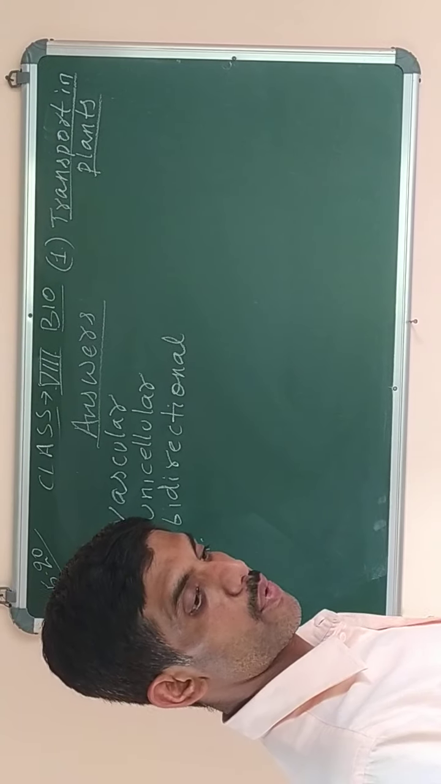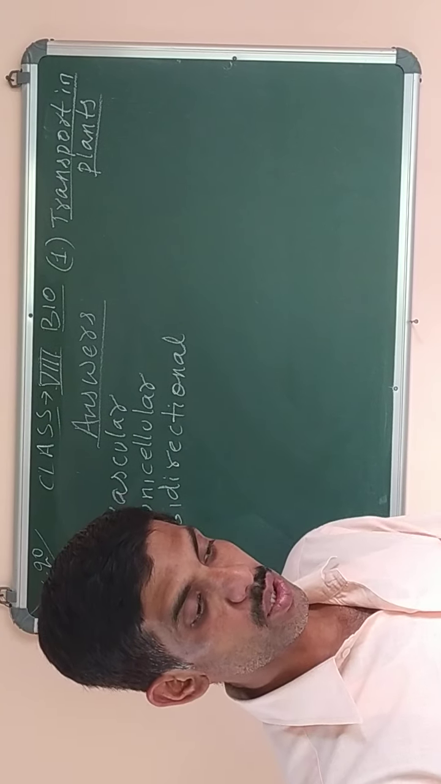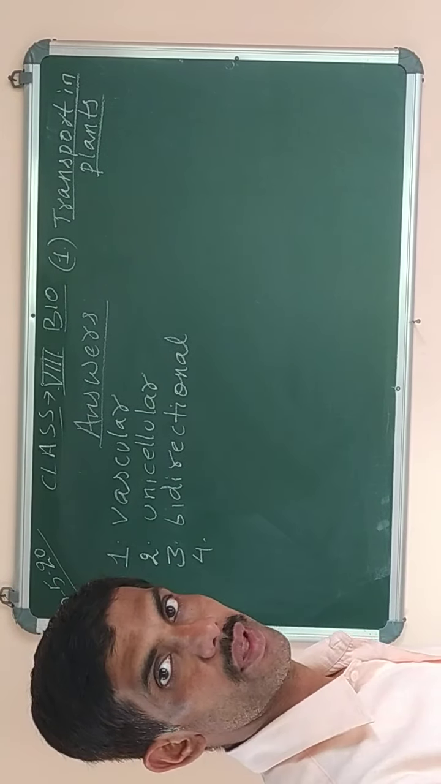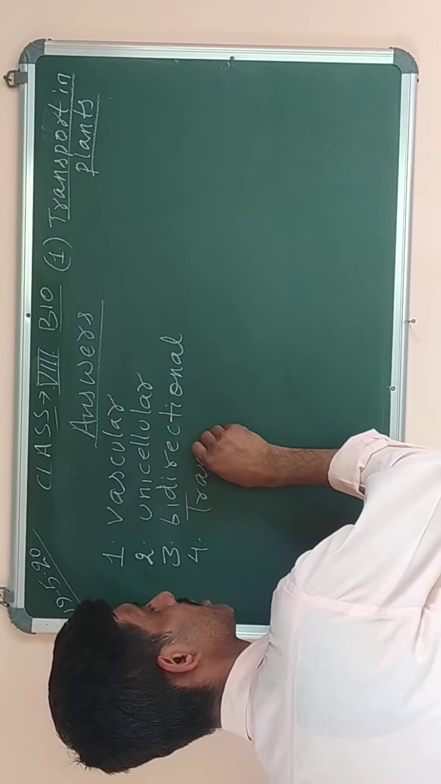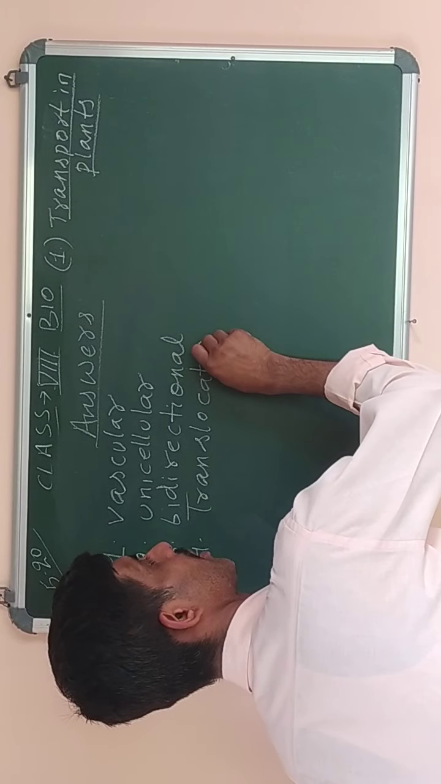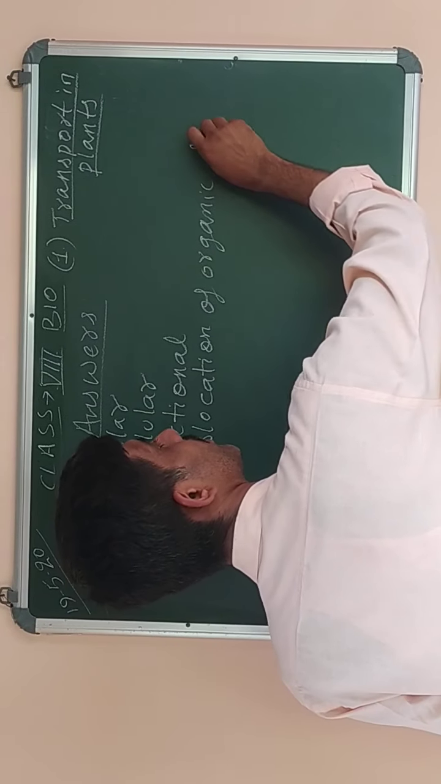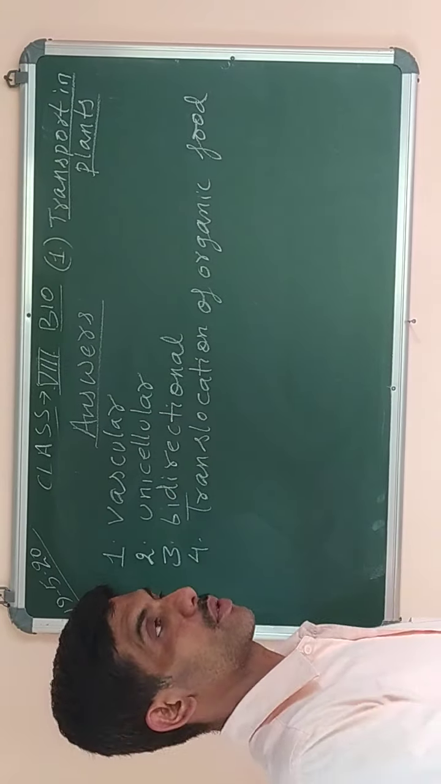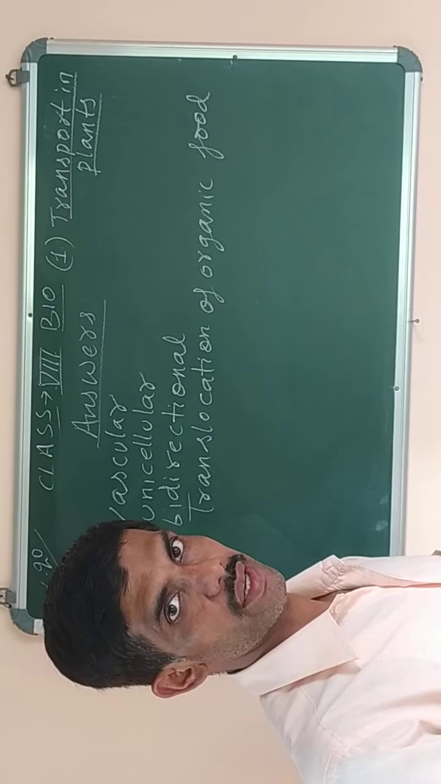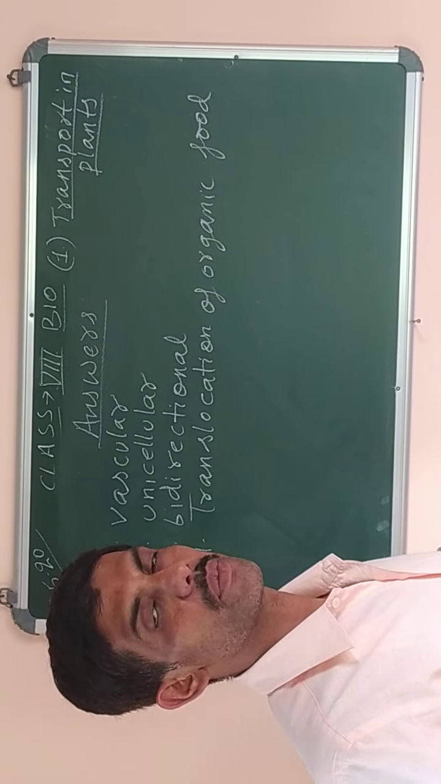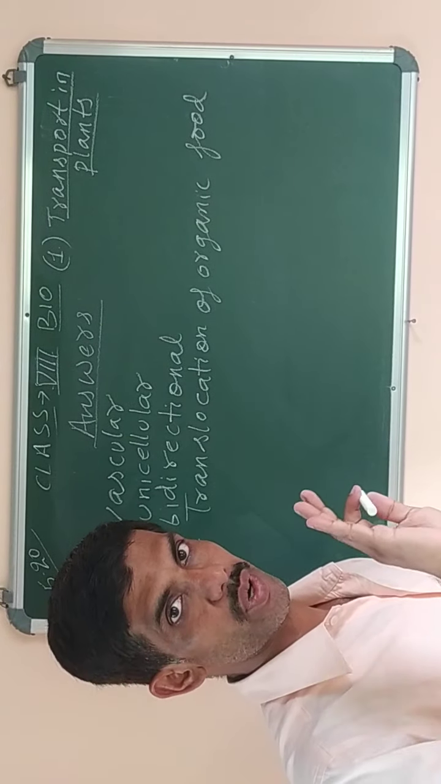Then the fourth question was: dash takes place through the phloem. The choices were translocation of organic food or ascent of sap. The answer is translocation of organic food. This choice is correct because through the phloem tissue, food is transported from one part to the other. It's not ascent of sap. Ascent of sap means simply the movement of water and minerals from the roots to the upper parts of the plant. So that choice is incorrect.